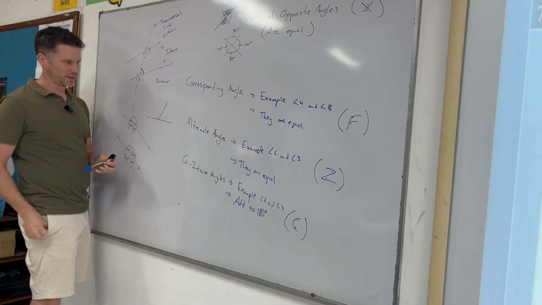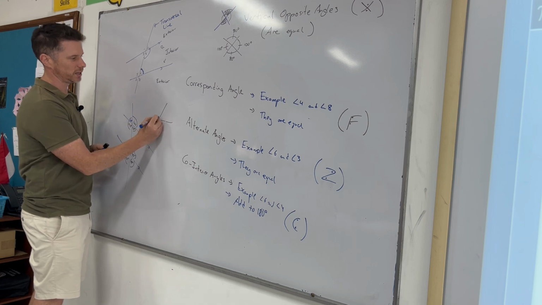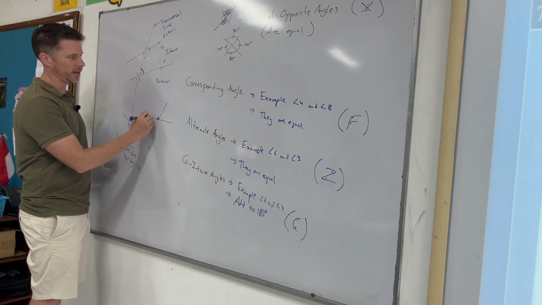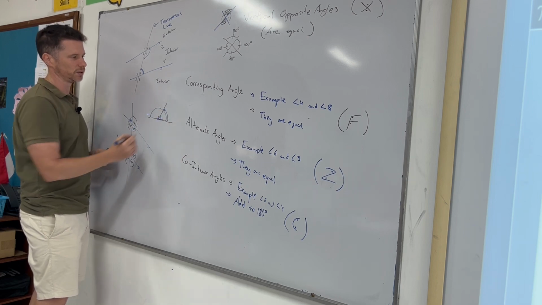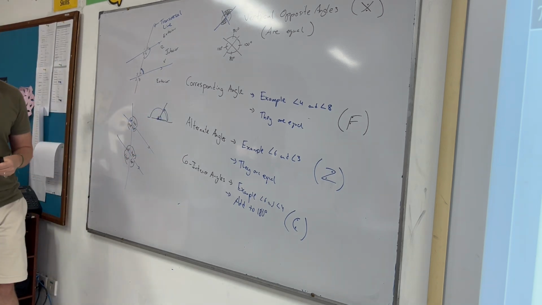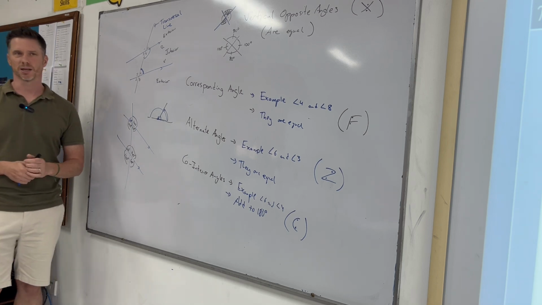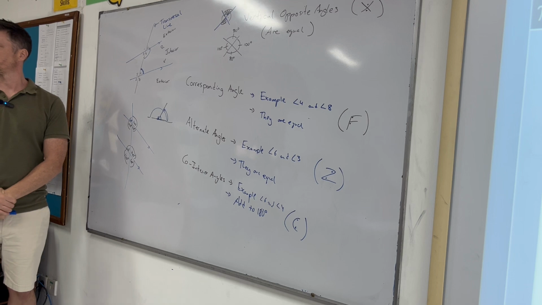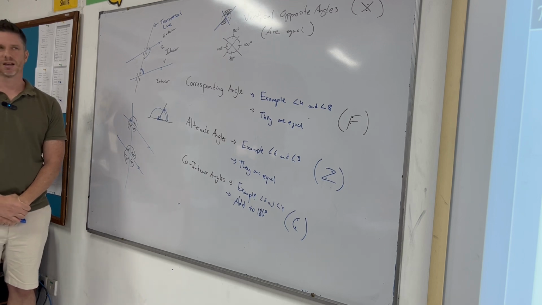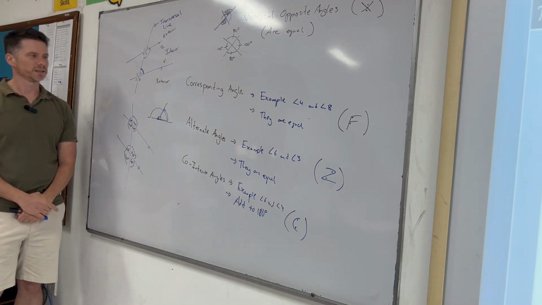So if you have your protractor, you want the middle of it to be here, and then you measure the angle off this scale. You measure around to here. You don't have to do that in the test. You won't need a protractor for the test. There is a MyMaths task where you do this digitally.